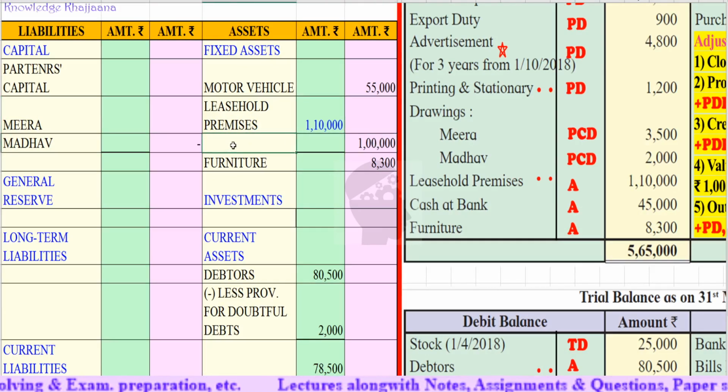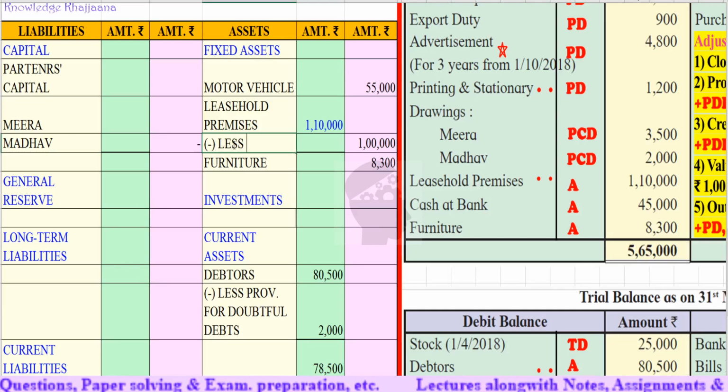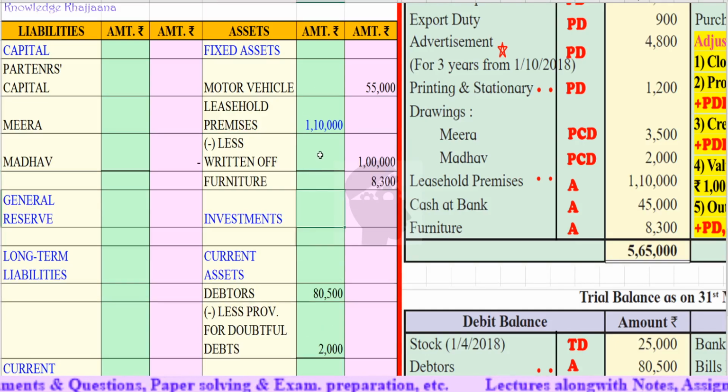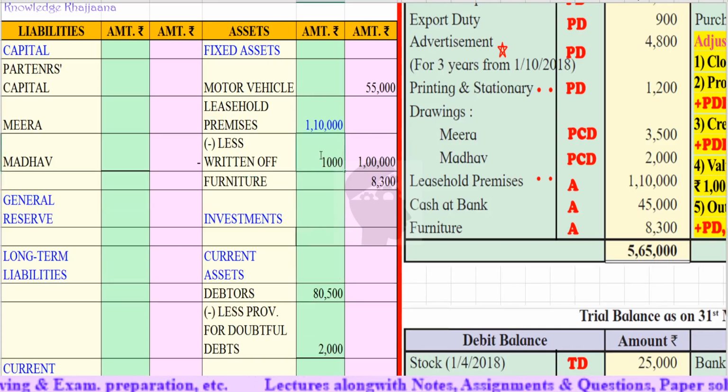It means the value has declined or decreased. So, how can we write? We can write like this: less, written off. Okay, how much is the value written off? Rupees 10,000.